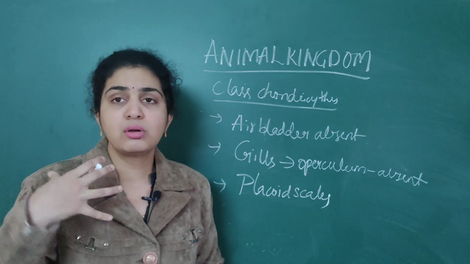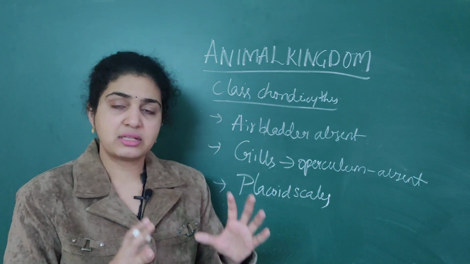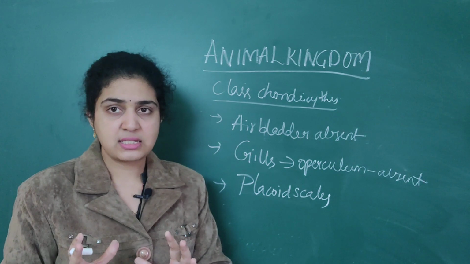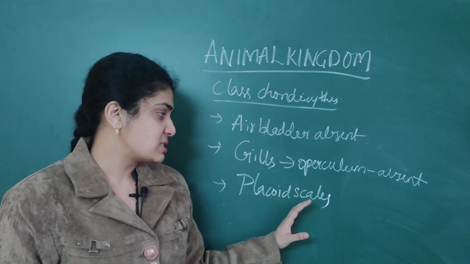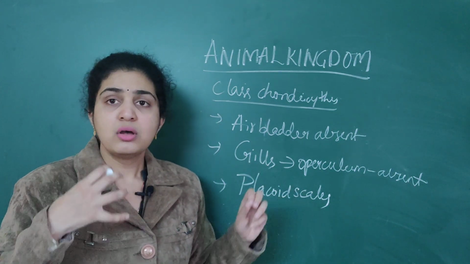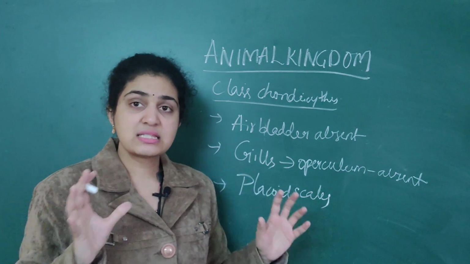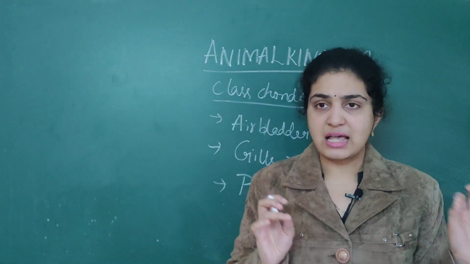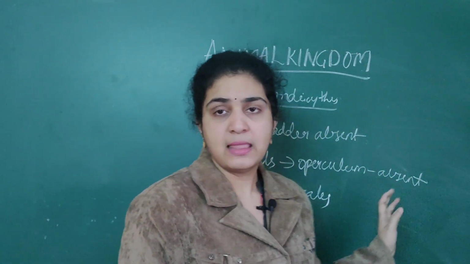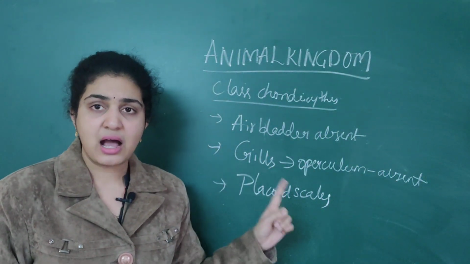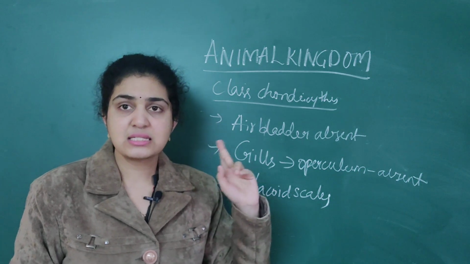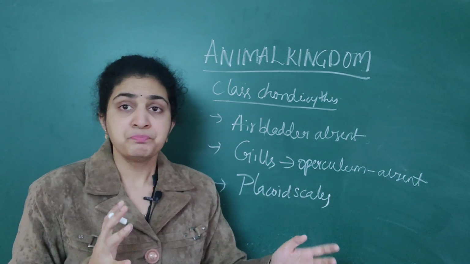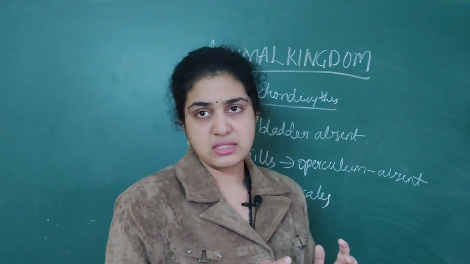But when you come to class Osteichthyes, after chondrichthyes it is Osteichthyes. For the class Osteichthyes, they will have cycloid scales. So there is a big differentiation between the placoid as well as cycloid scales. That you should remember. This class of chondrichthyes as well as the class of Osteichthyes, you can write as differences.